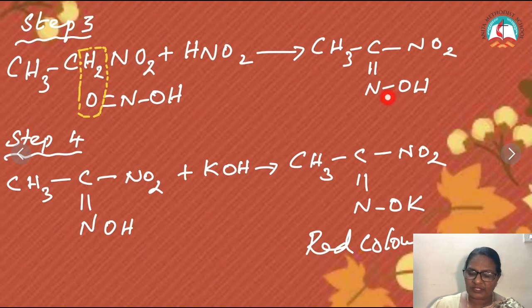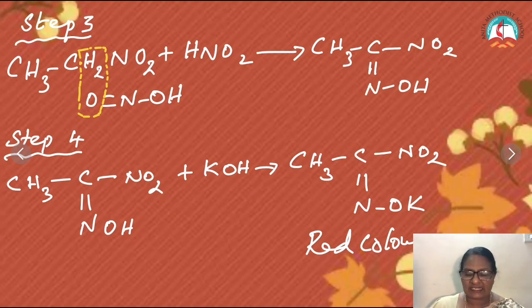Now to this we are going to add potassium hydroxide. The hydrogen behaves as an acidic hydrogen and is replaced by potassium. This potassium salt is red in color. Then it is a primary alcohol. So by doing Victor Meyer's test, if you get a red color, then your alcohol is a primary alcohol.